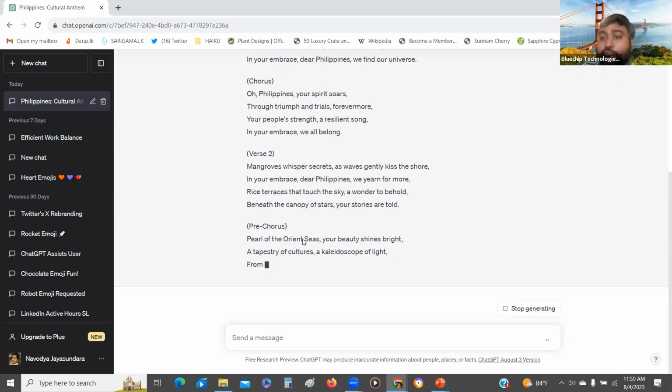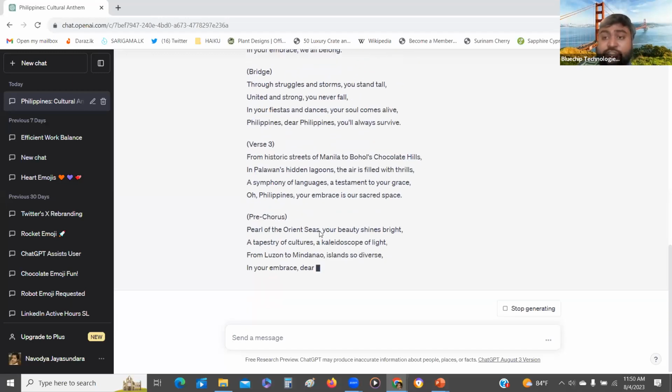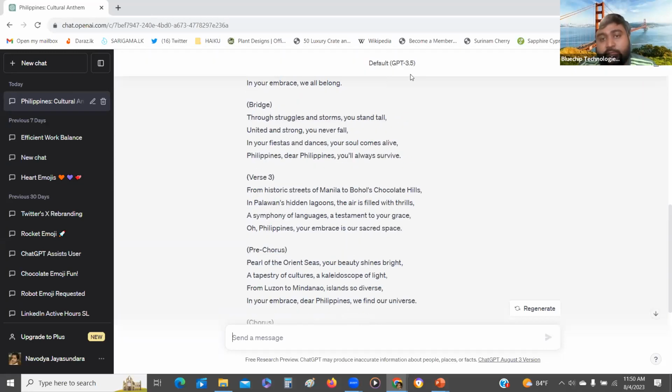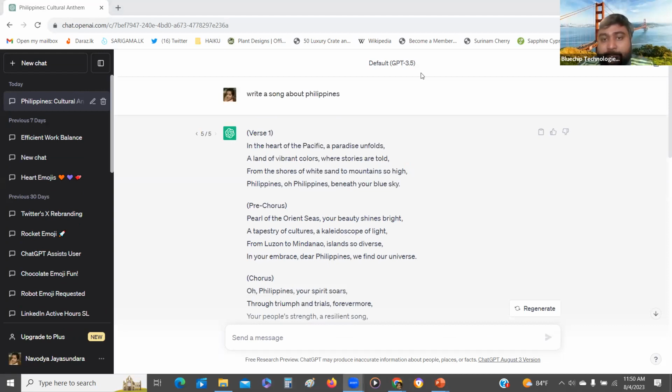Then it gets feedback from real users, and based on that it learns and improves itself. Now the latest version is 4. You can go with ChatGPT 4 in the paid version, where it is far better. Each version is becoming a better version of ChatGPT.